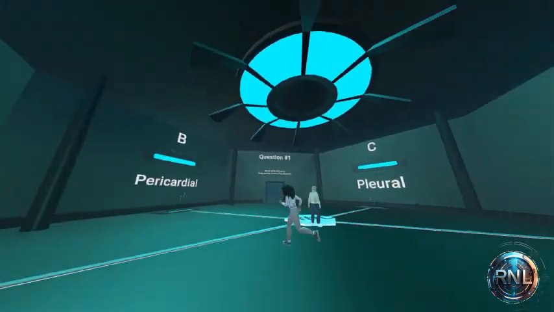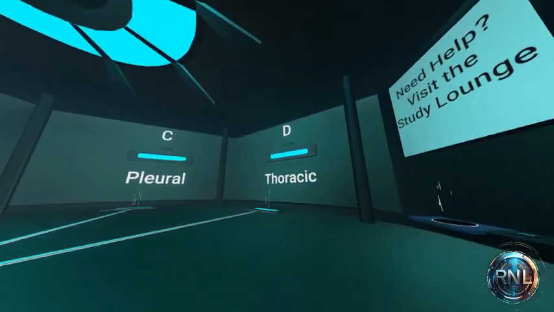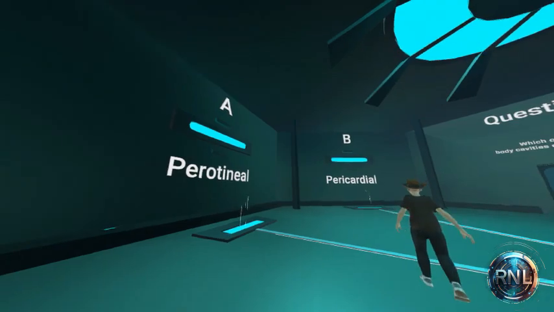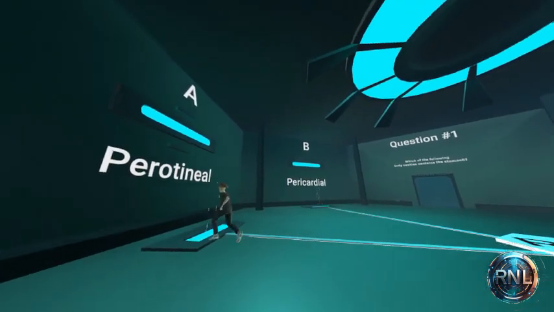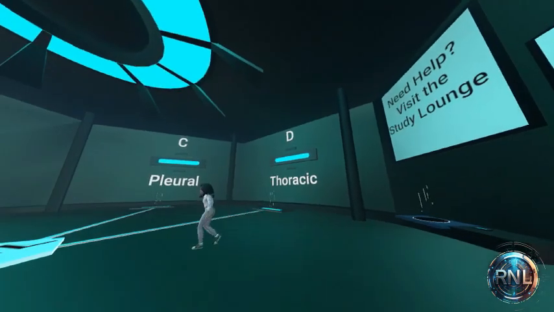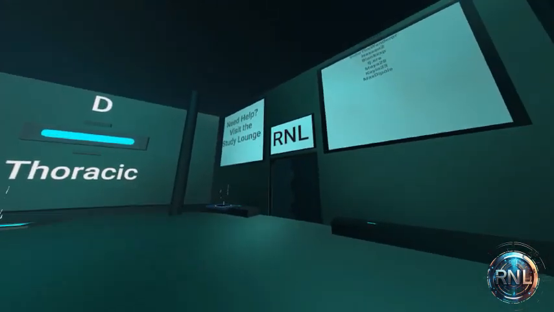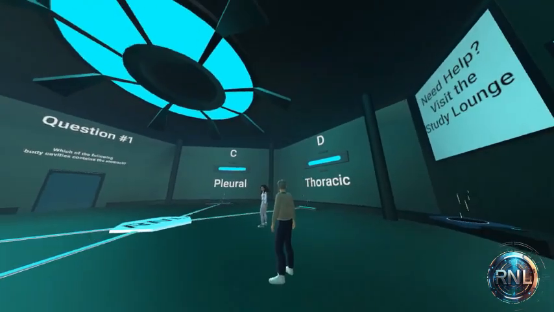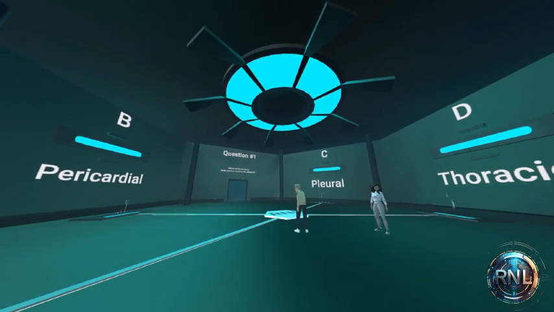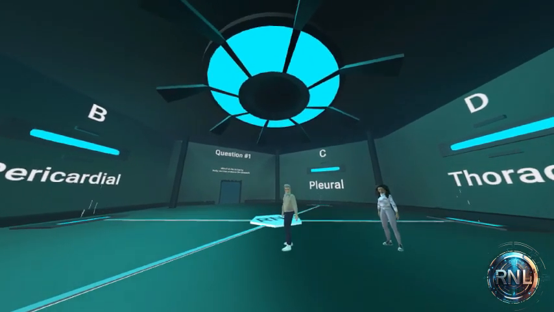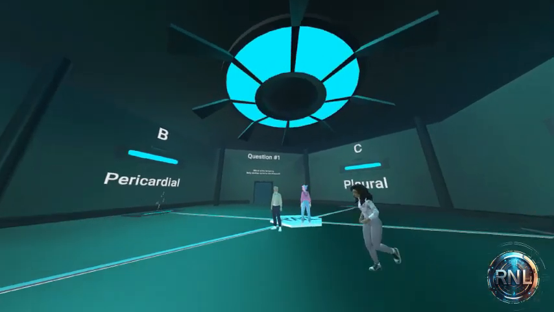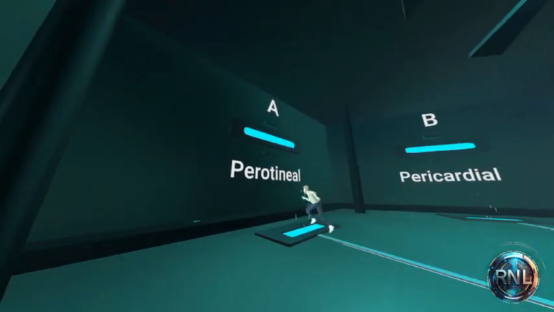If you go through the wrong one, you will end up stuck. If you go through the right one, you will progress to the next chapter or to the next question. And you'll see people coming back through that door. That's because they selected the wrong answer. So in order to get out of this world, you have to answer all of the answers correctly or take the grade where you get stuck.